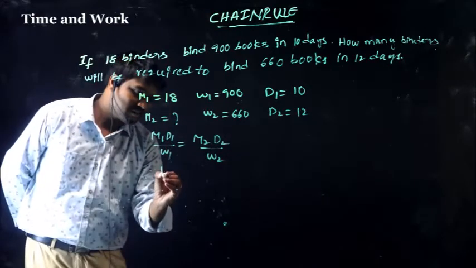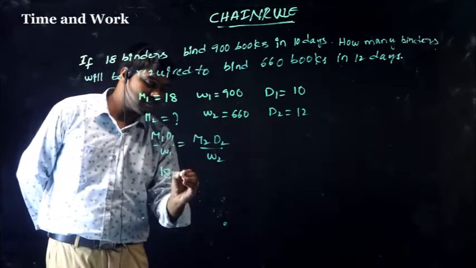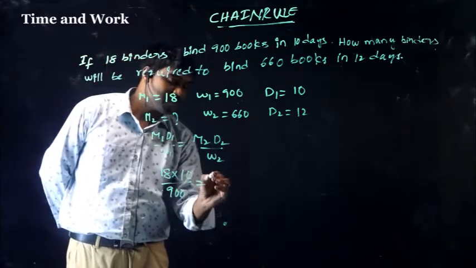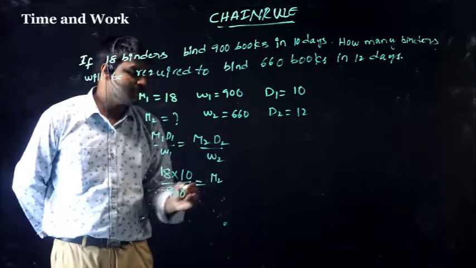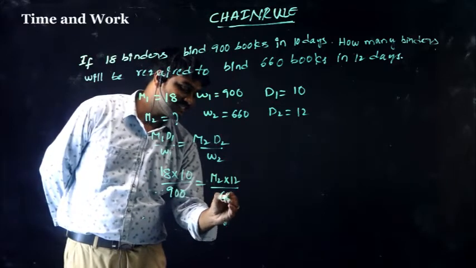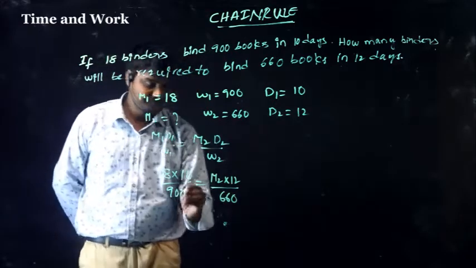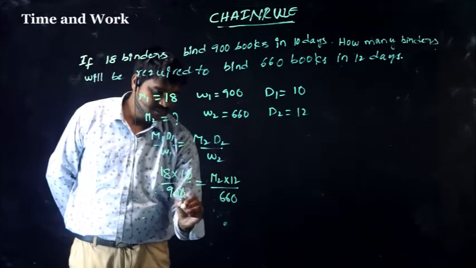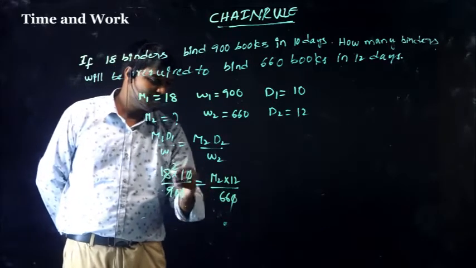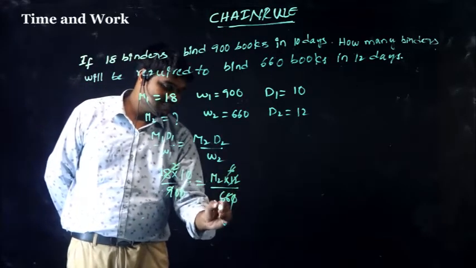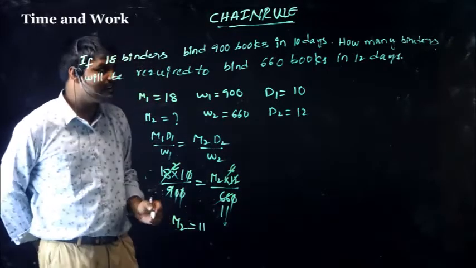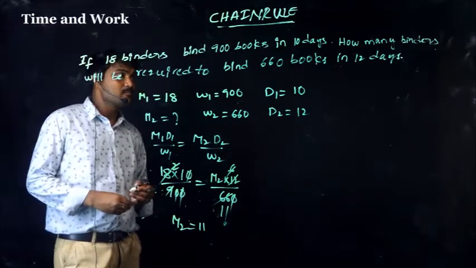Here M1 equals 18, D1 equals 10 by W1 equals 900. M2 is unknown, D2 equals 12 by 660. Cancelling the zeros, 9 ones are 9, 9 twos are 18, 2 ones are 2, 2 sixes are 12, 6 ones are 6, 6 elevens are 66. So M2 equals 11 binders will be required to bind 660 books in 12 days.